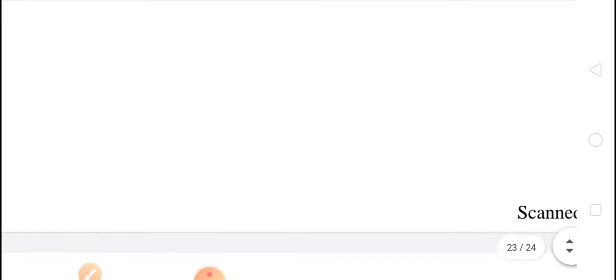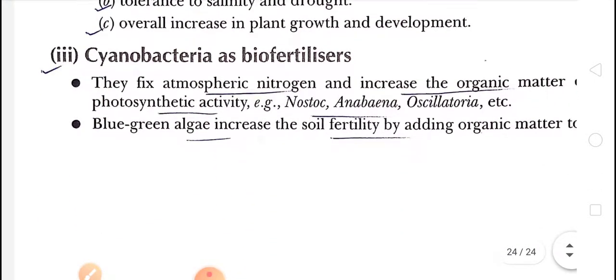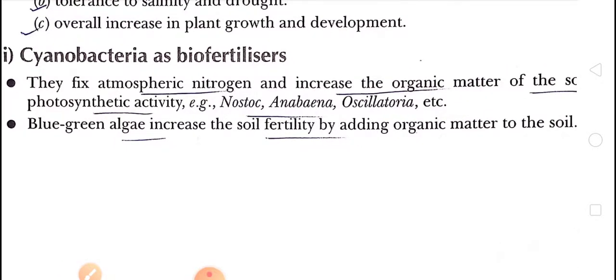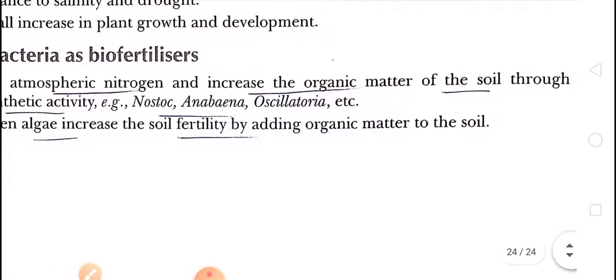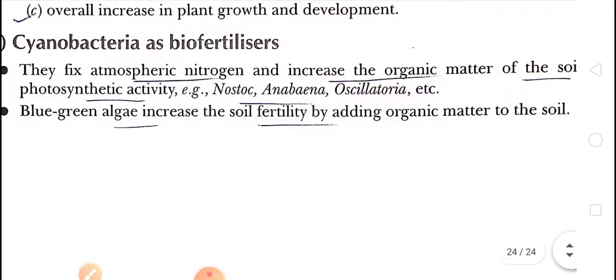Next, that is last, cyanobacteria as biofertilizer. Examples of cyanobacteria are Nostoc, Anabaena, Oscillatoria. These cyanobacteria can fix atmospheric nitrogen and increase the organic matter of the soil through their photosynthetic activity.